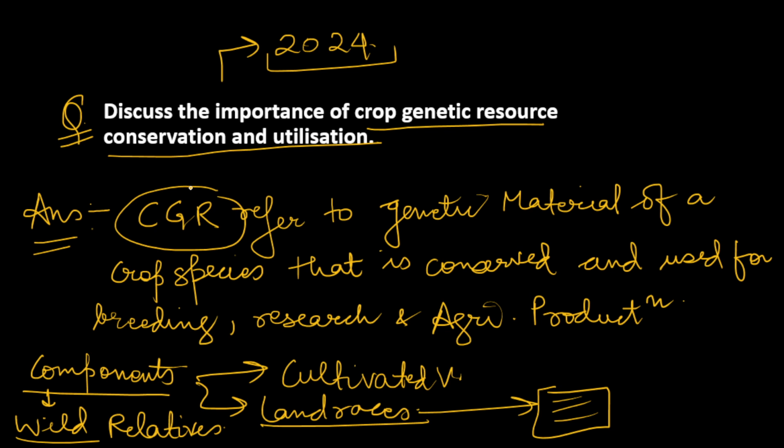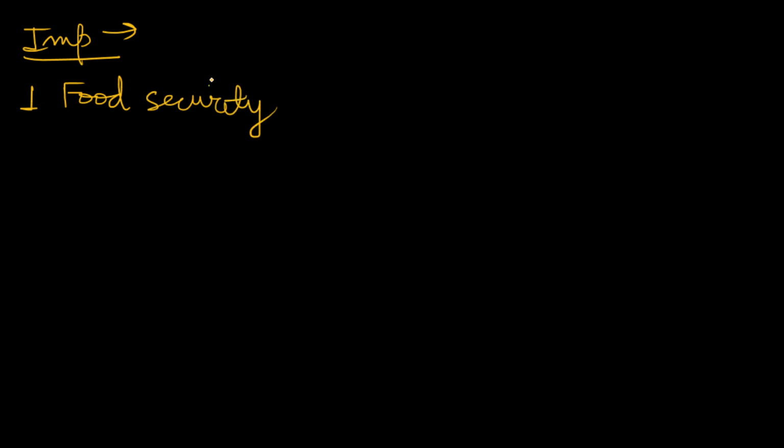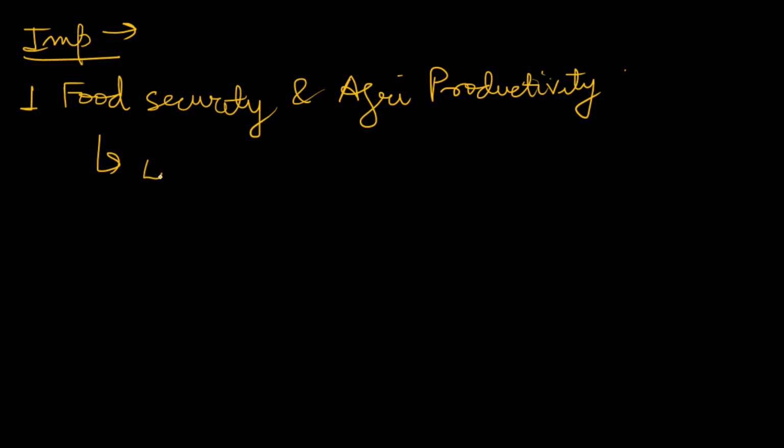Now let's move to the body of the question, that is the importance of crop genetic resource conservation and utilization. Why do we need to conserve and utilize them? So we will write the importance. The first importance is that it is very helpful in food security and agricultural productivity, because we get a diverse genetic pool through crop genetic resources.